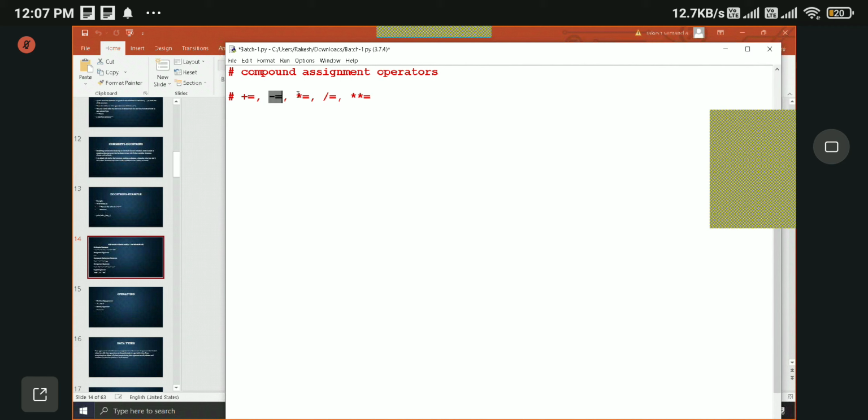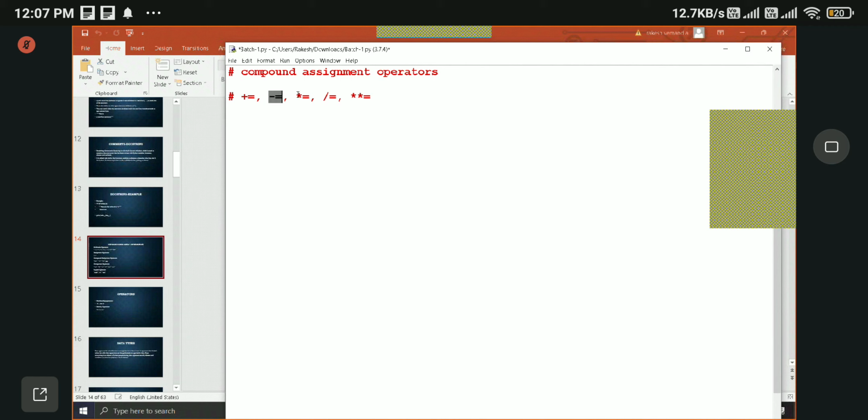Normally, as in mathematics, we will do something like x equal to x plus 1, right? This is normally what we do to increment a value. So let us print the value of x. Initially the value of x is 10. We have incremented it by 1, and let's run the program.